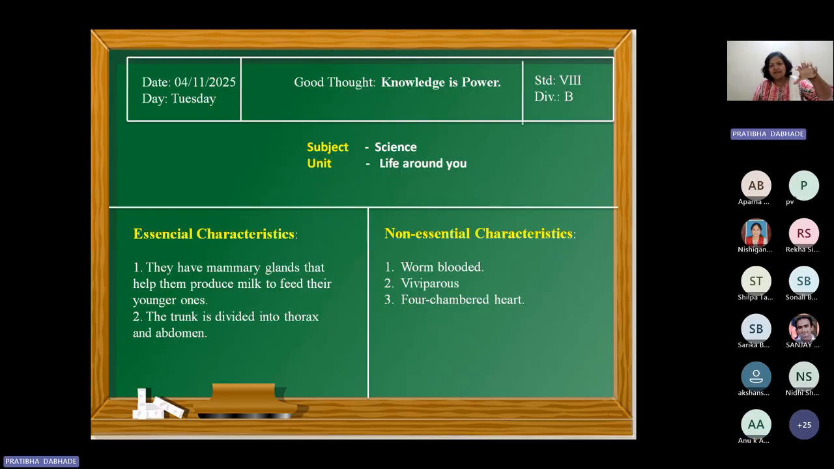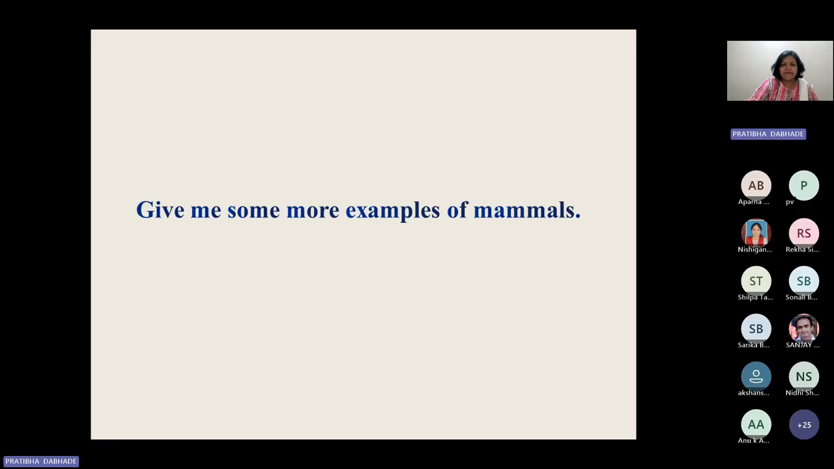Yes, ma'am. Related to this particular concept, the very, very essential characteristic is nothing but the mammary glands which produce the milk, and with that they feed their younger ones. This is the very special, very essential characteristic, right? Okay. Now I'm going to move ahead. Now it's your turn. Give me some examples of the mammals.